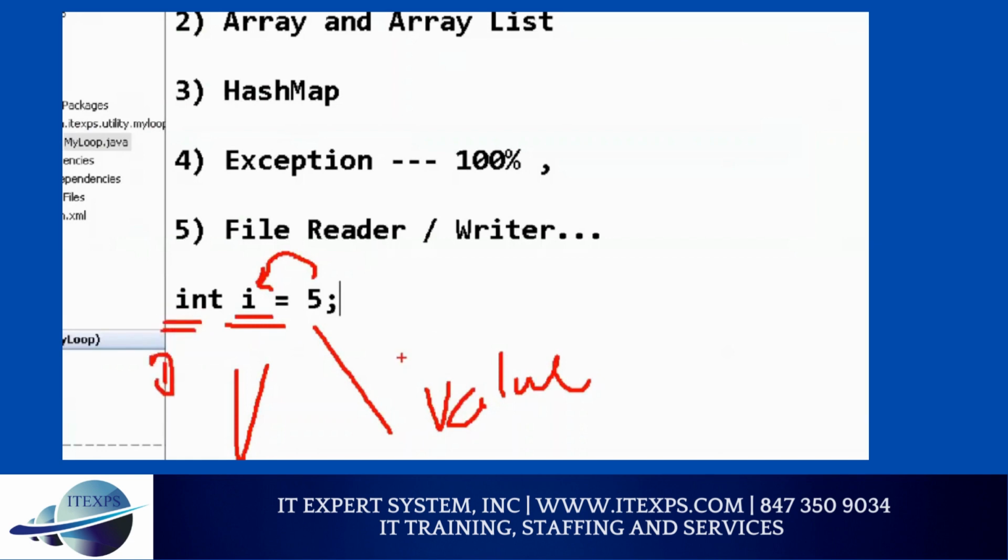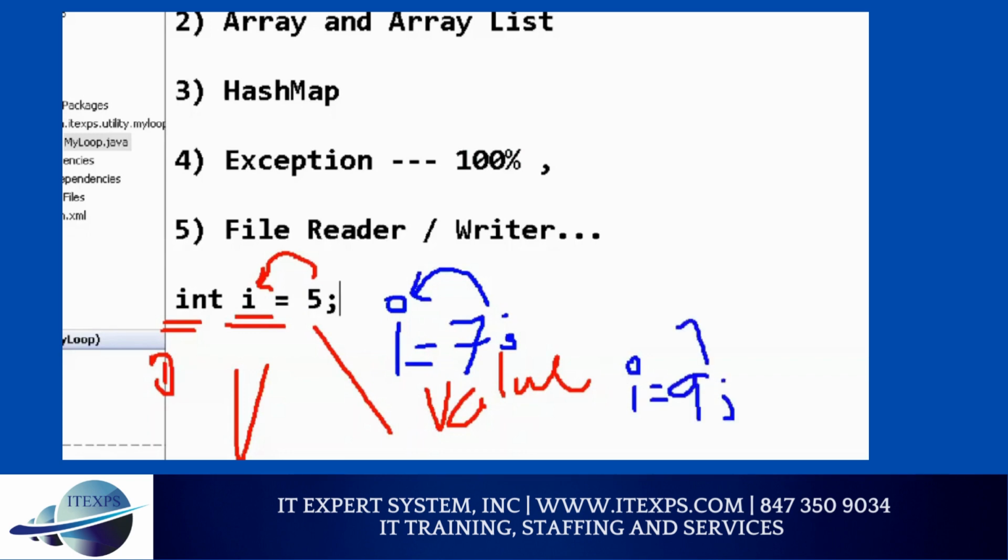But after a few minutes, if I say i equal to 7, what would be the value of i now? What happened with 5? Because the value 7 replaced the 5, 5 is gone. And after a few minutes, if I do i equal to 9, what will happen now? 9.